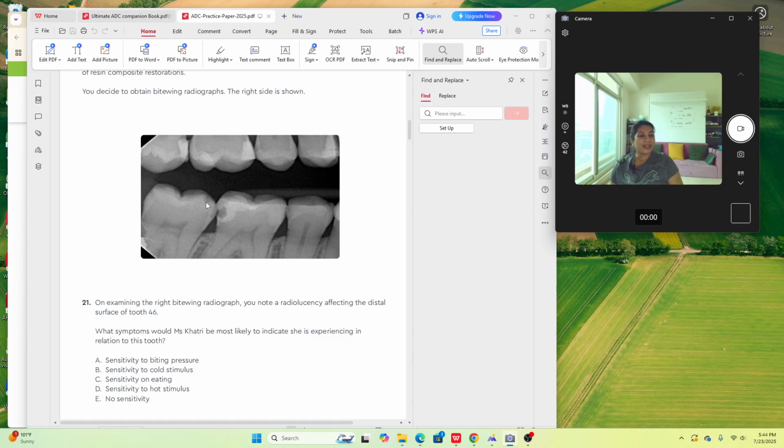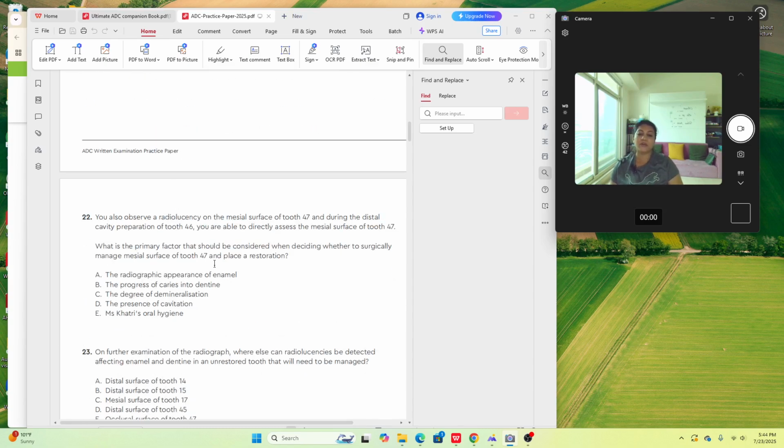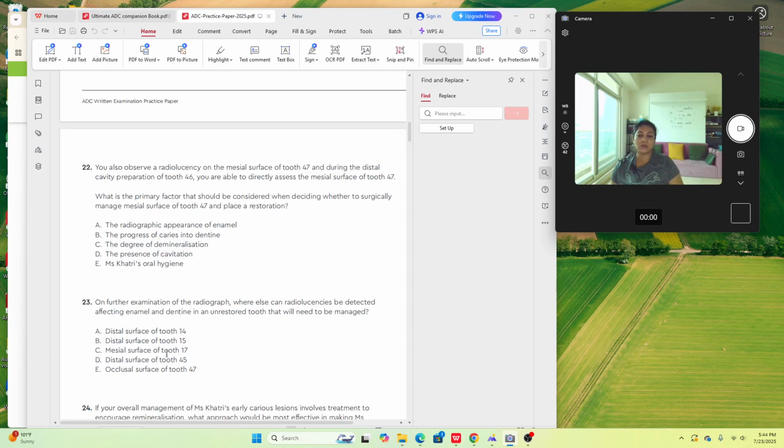Plus this is more of a cleansable area. But this, it's a deep cavity, and though it's still in the enamel, it seems as if it's going to breach the dentino-enamel junction very fast. And interproximally, it's difficult to clean as well. So if I have to manage between these two cavities, though I would say both of them need to be managed, I will go with distal surface of 4-5. That would be my answer. Though choosing occlusal surface of 4-7 is not wrong, if I have to choose one tooth, then I'll choose the one which is interproximal, because that area cannot be cleaned otherwise.